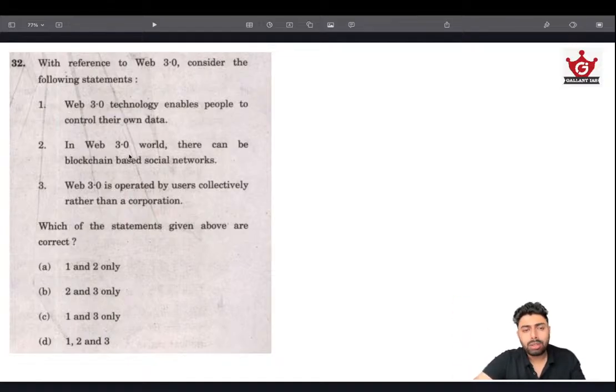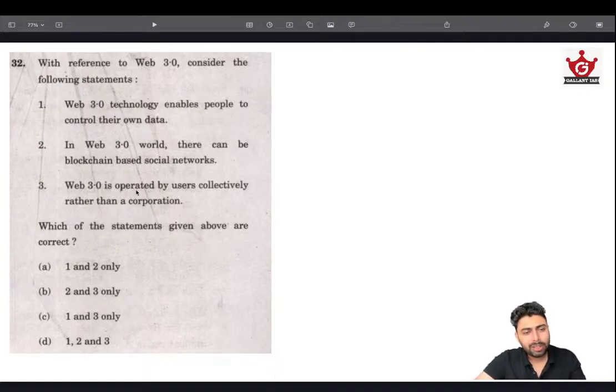In the Web 3.0 world, there can be blockchain based social networks. Quite possible, because blockchain is a very efficient and very advanced technology to balance between decentralization as well as ensuring security. The core advantage of blockchain is that it balances decentralization as well as security. Usually, if something is decentralized, it tends to be less secure, but not in the case of blockchain. The decentralization of the blockchain itself is making it the most secure form of encryption as well as data control and data transfer. So this again is true.